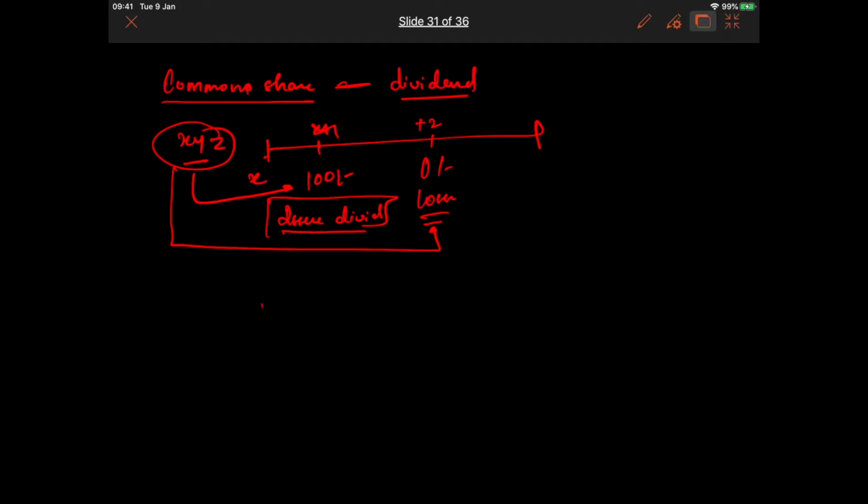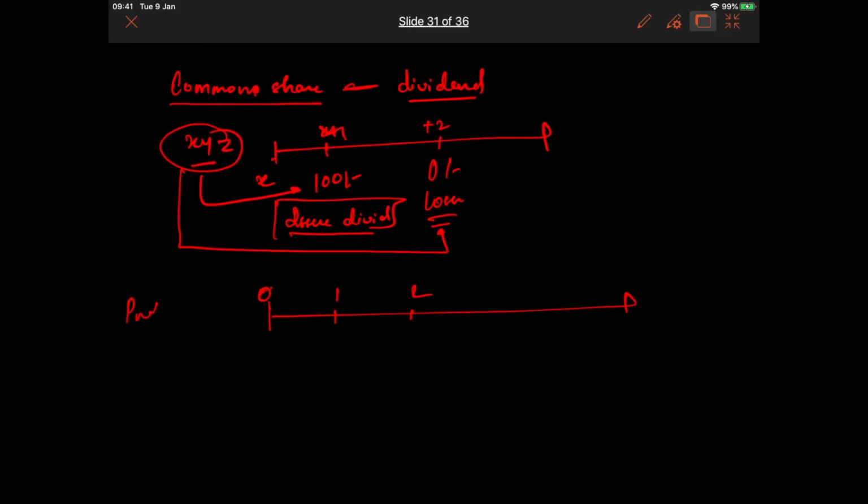But what happens in preference share? Let us say this is 0, this is first year, second year. So this is preference share. In case of preference share, the company is obliged to issue dividend.